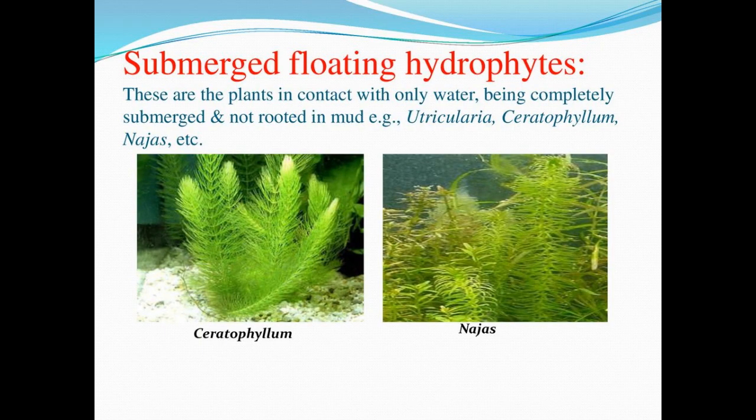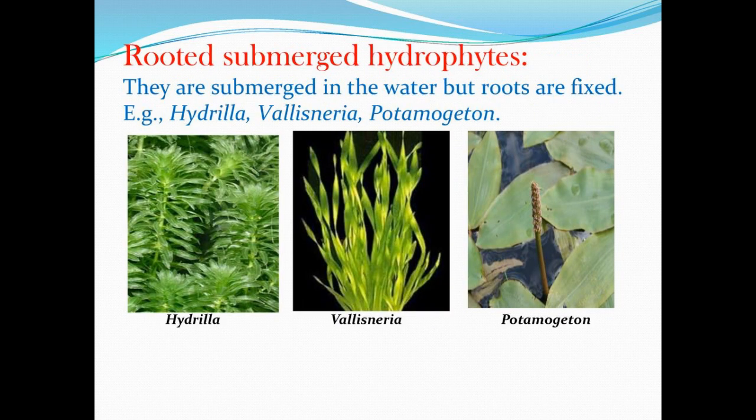Submerged and floating hydrophytes live completely under the water. They are submerged in water and do not contain any roots fixed in the soil. An example for submerged and floating hydrophytes is Utricularia. Submerged and rooted: the plants which grow under the water and are rooted in the soil are called submerged and rooted hydrophytes.